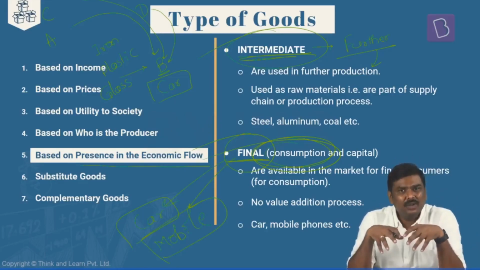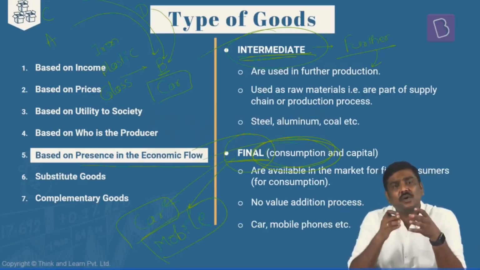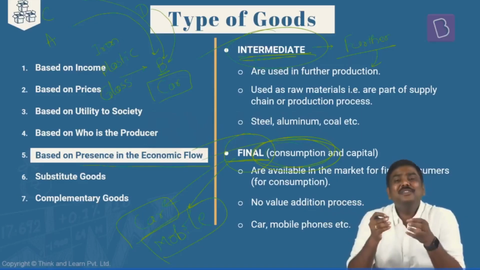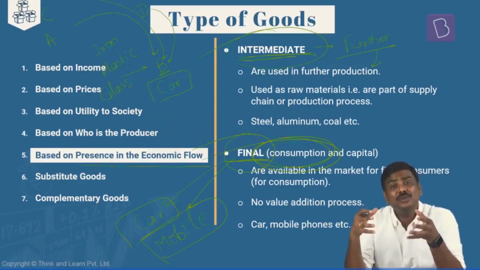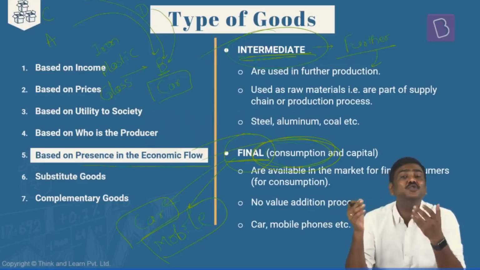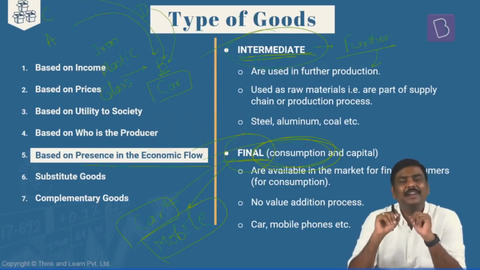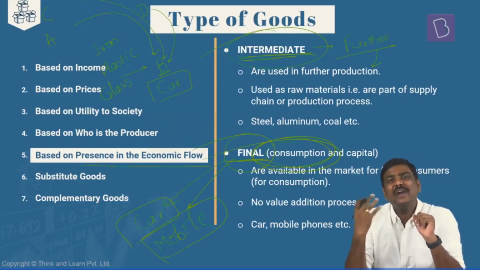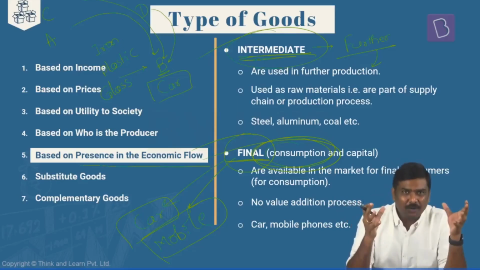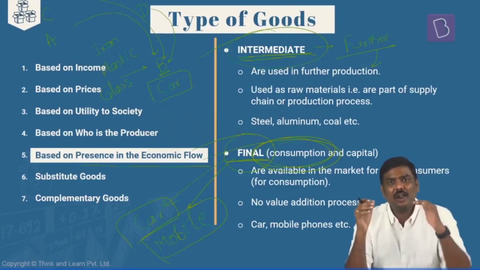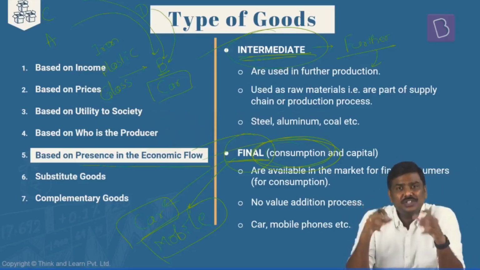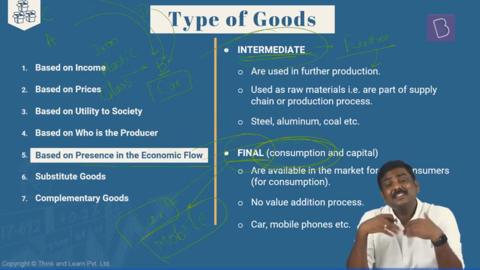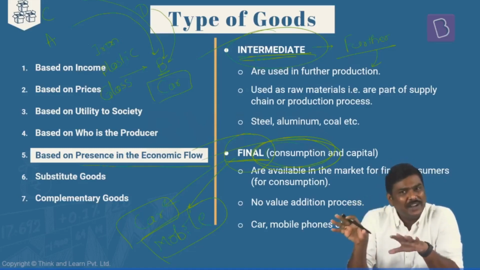And again, within final goods, there is one classification which is called white goods. White goods are those electronic goods which are generally used by the consumers or by the households in the market. Now, why are these called white goods? Earlier, in the origin of the story, these goods generally had a white color. That is the precise reason these were called white goods.